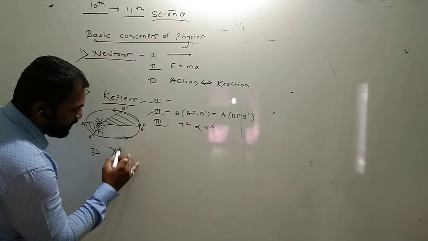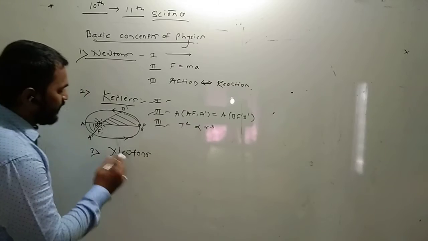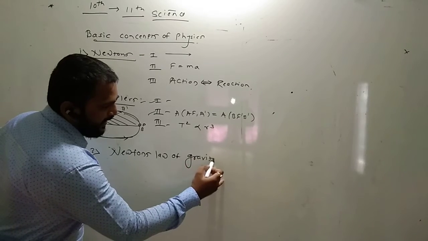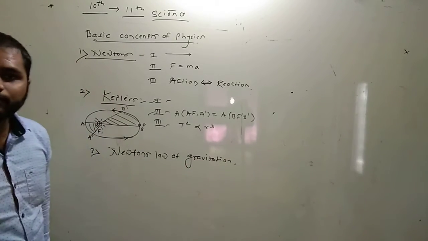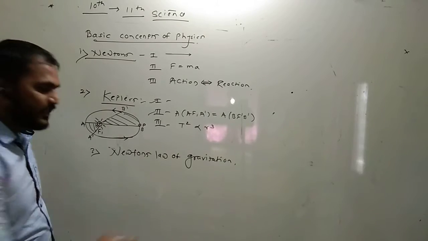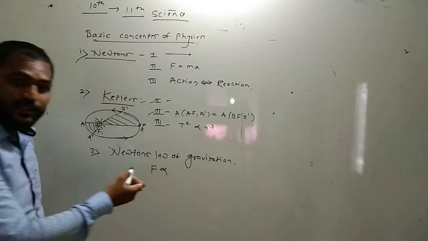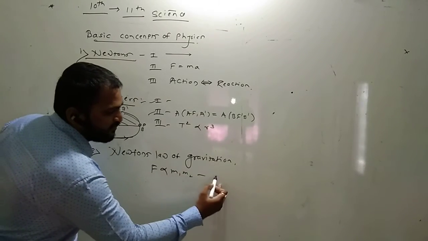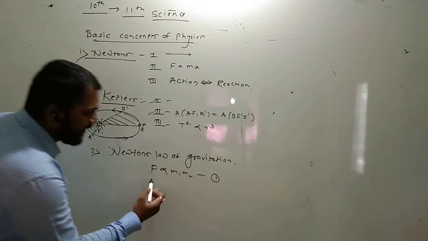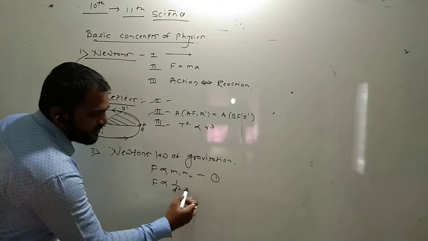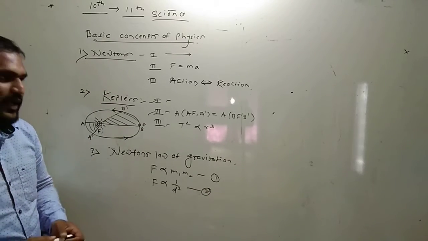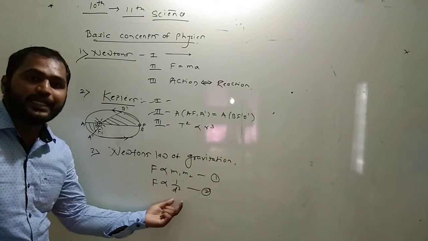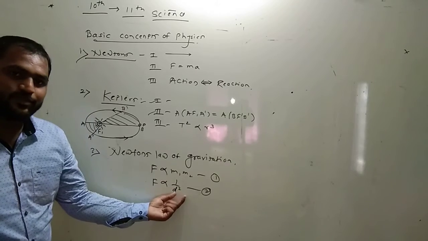the most important, which is studied in the 10th standard, Newton's law of gravitation. As we know, the Newton's law of gravitation, मैं आता डायरेक्टली स्टेटमेंट वगैरह काही सांगत नाहीये. बघा, as per Newton's law of gravitation, the force of attraction is directly proportional to the product of their masses, and it is inversely proportional to the square of distance between them.